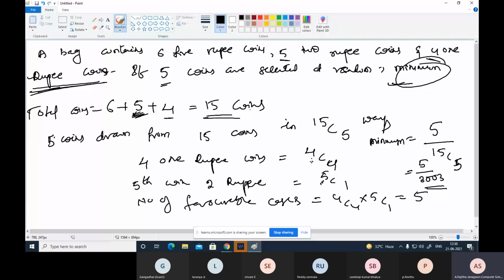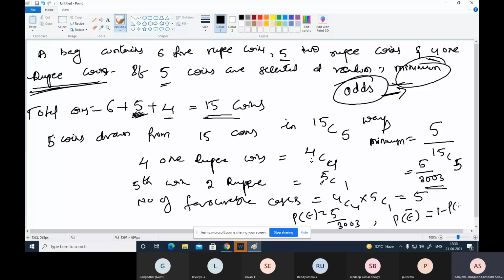Here in the problem, ఇక్కడ మనకి ప్రాబ్లంలో odds అడుగుతాడు, ఈ success probability అడగట్లేదు, failure probability అడుగుతున్నాడు. So this is the success probability, 5/3003. So we got the odd one, that is 1 minus P of E. So 1 minus 5/3003 is the answer.